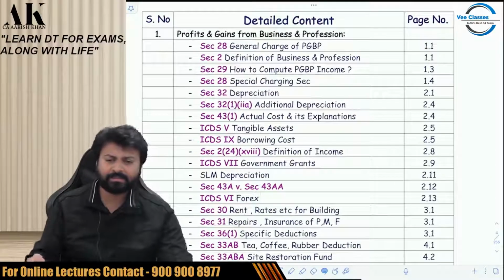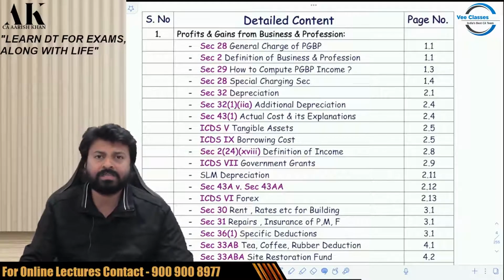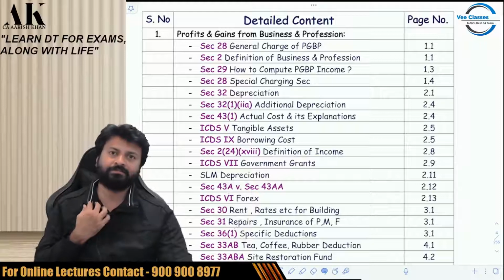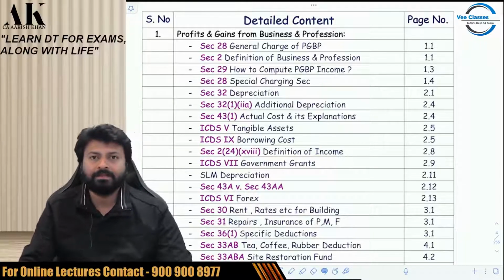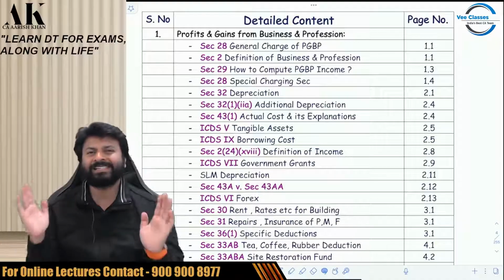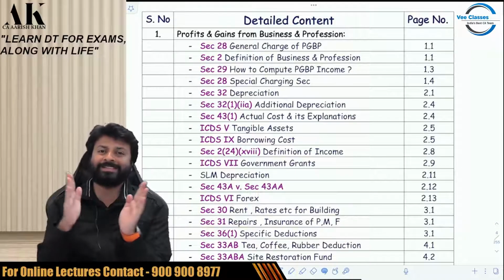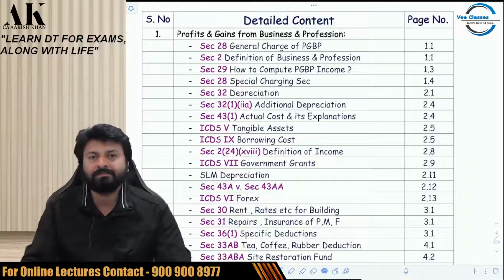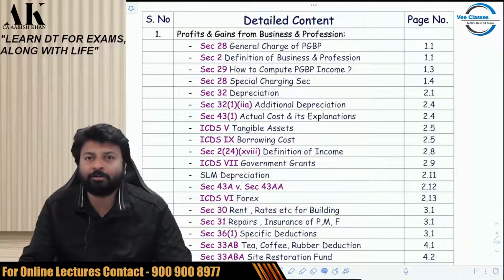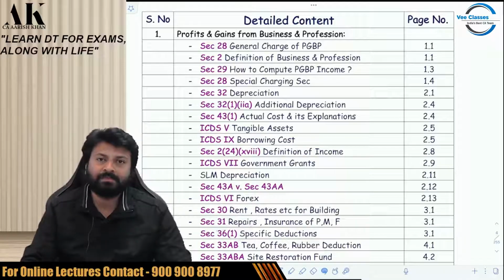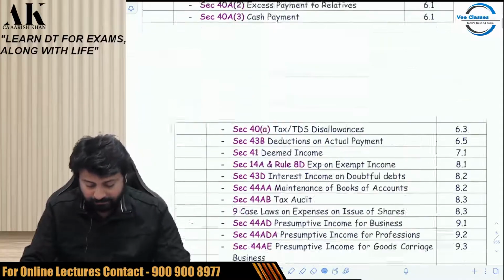All these things save a lot of time of the students, and my duty as a teacher, as your mentor, is to save your time. Maximum time I can save, maximum time we have to save, and maximum content we have to provide in minimum time. Minimum time, maximum output. That is our objective.